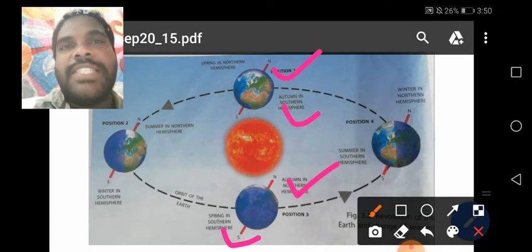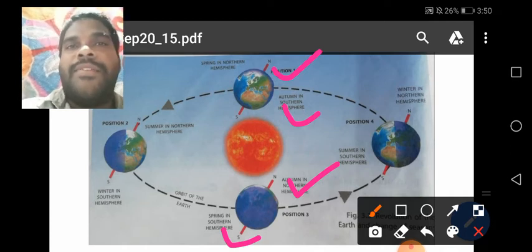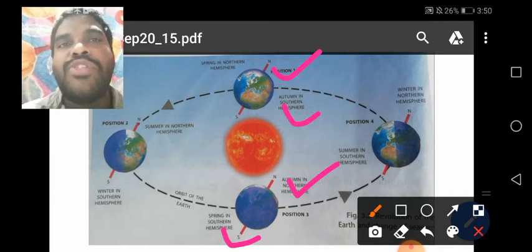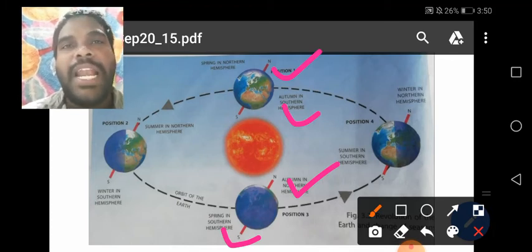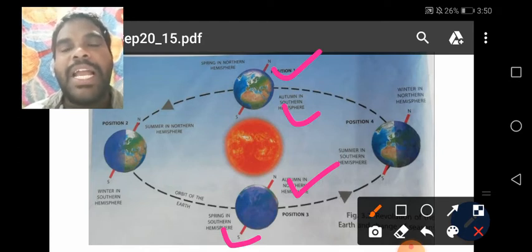See, these are the seasons that occur due to the revolution of the earth. I hope you understand the lesson. Once again, I will explain the main points of the lesson.